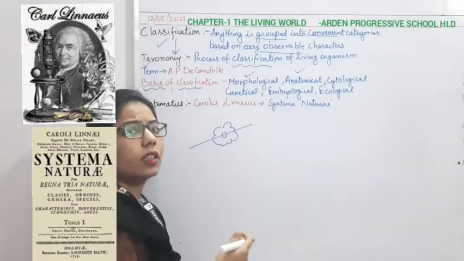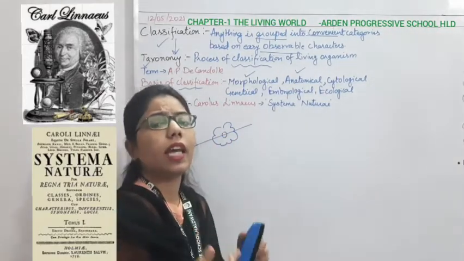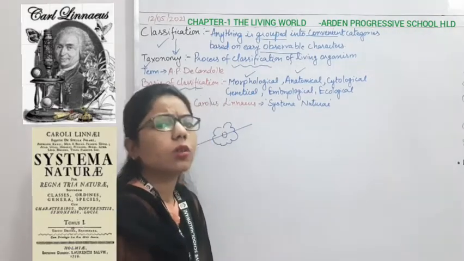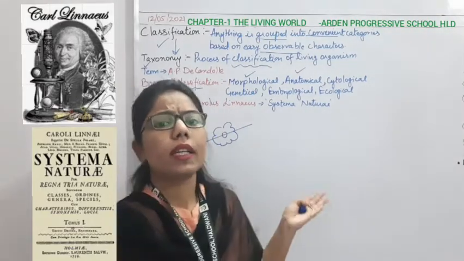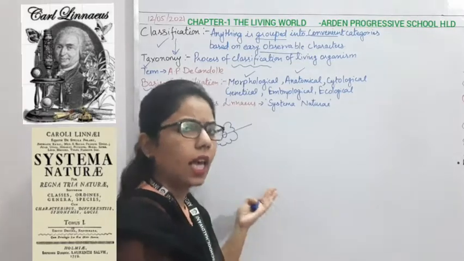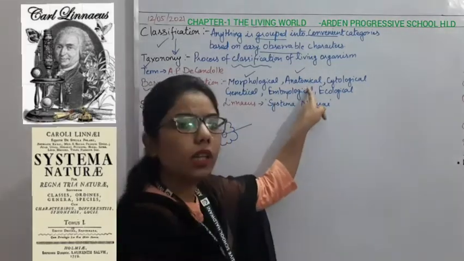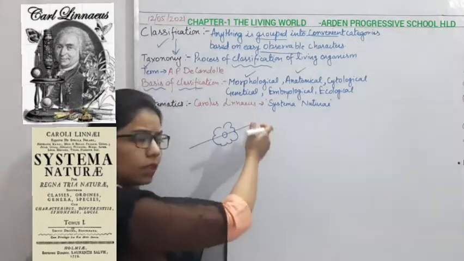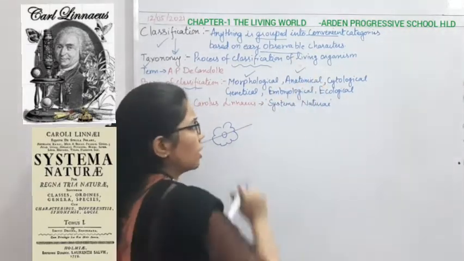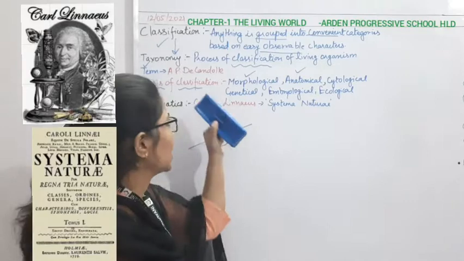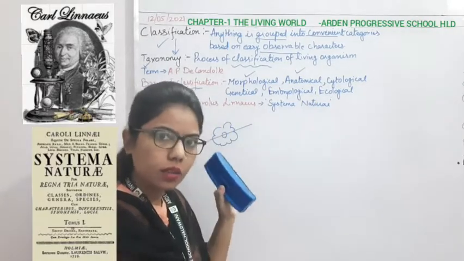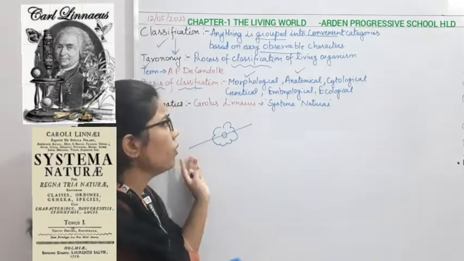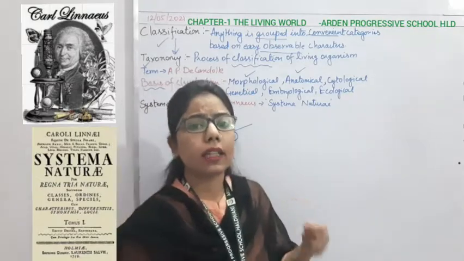What are the different tissues present in human beings, right? When we go for the dissection of plants as well as animals, we are talking about the anatomy. So on the basis of the external character as well as the internal character, we are going to classify the living organisms.